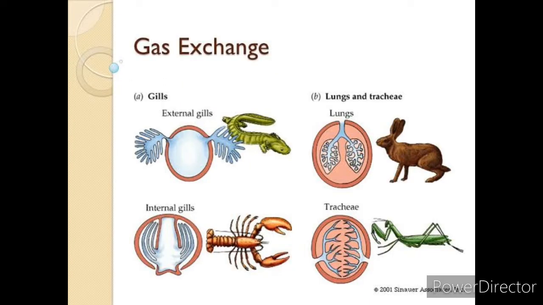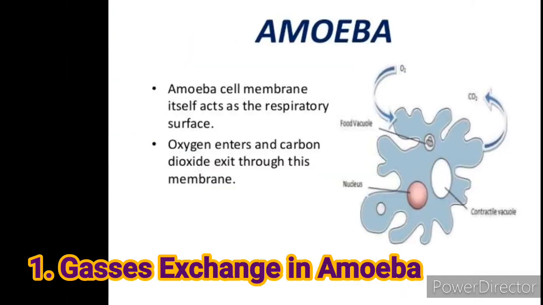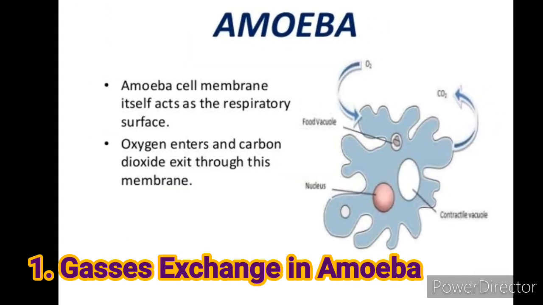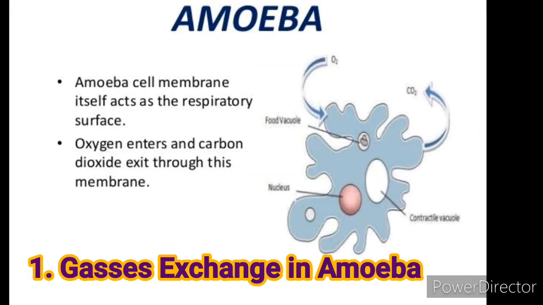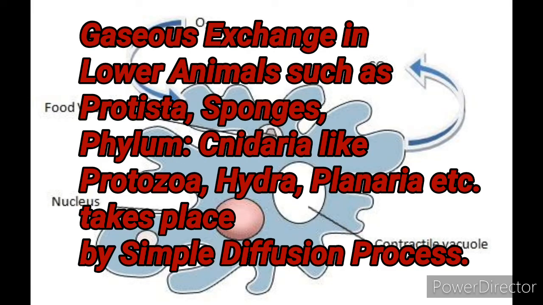Now coming to some different animals with their respiratory organs. First, how gaseous exchange takes place in the case of amoeba. In lower organisms such as protista, sponges, Cnidaria, that means protozoa, hydra, planaria, etc., exchange of gases occurs through the body surface via the cell membrane by the simple diffusion process.